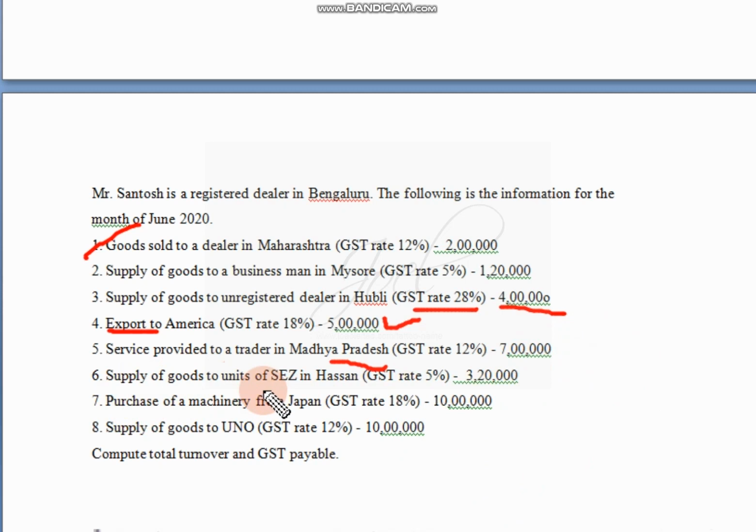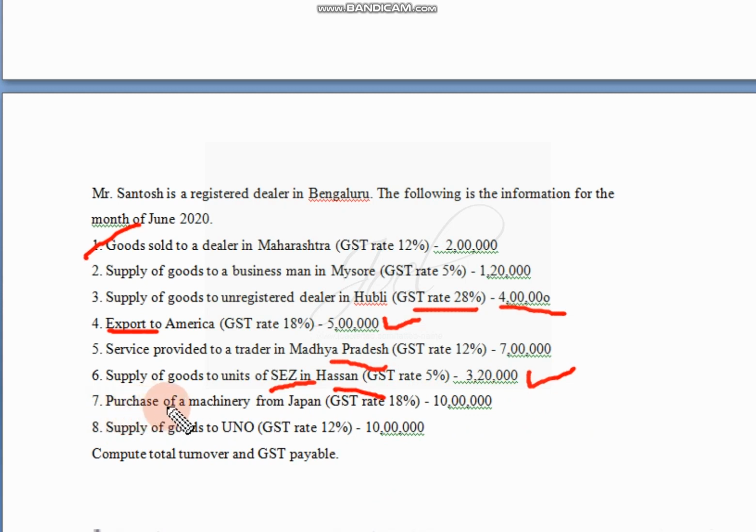Next, supply of goods to SEZ in Hassan, 5%, 3,20,000 is given. Remember this particular thing: when any products are supplied to SEZ, they are considered as deemed exports. When it comes to deemed export, we will treat it as export itself. So it is a part of the total turnover, but it is completely exempt from tax. Zero rate.